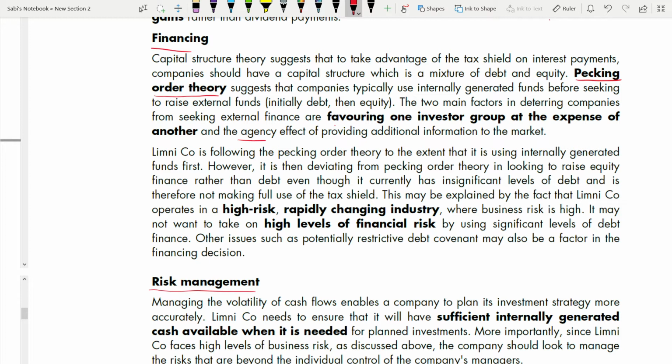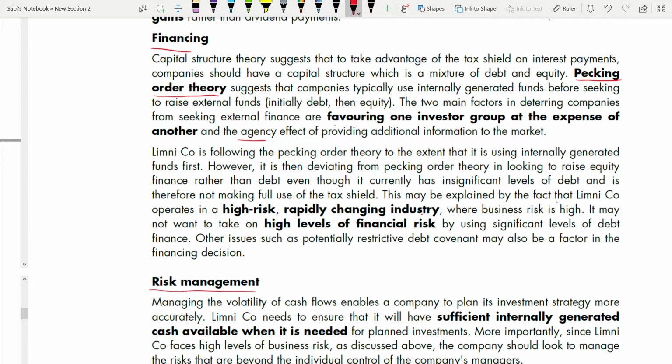So this may be explained by the fact that the company operates in a high risk, rapidly changing industry. I told you to underline this. The reason is this. Whatever the answer you put, you need to include it with the type of industry in any company, in any paper, in any question in AFM. Not only AFM, even in your other papers also, SBL, SBR, you need to link it with the industry, type of industry. So this rapidly changing industry is a high risk.